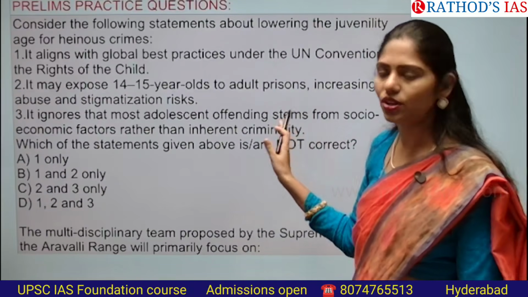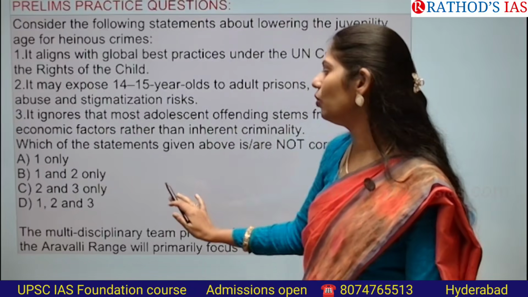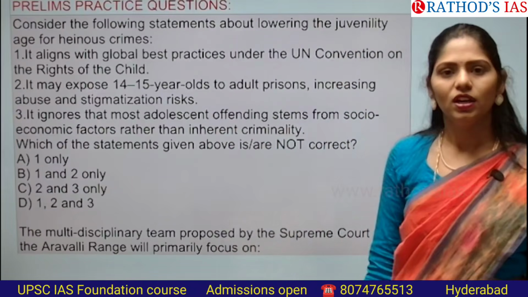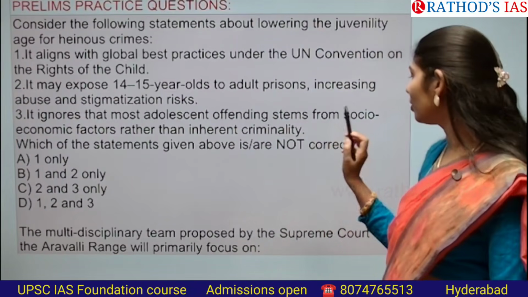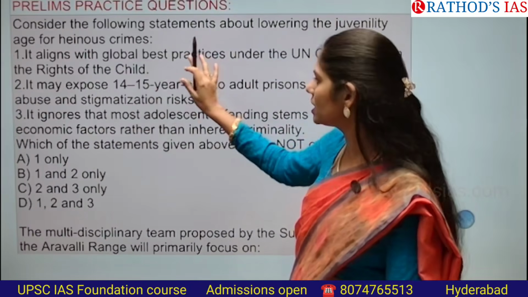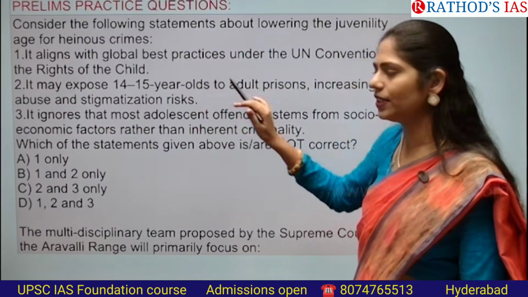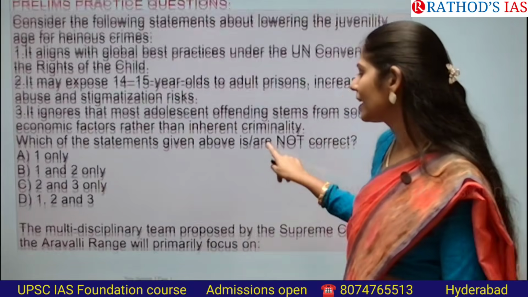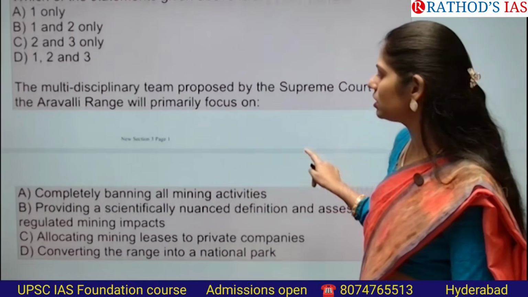Yes, this is also right. So, the answer will be 2 and 3 only. The first statement will be wrong. Here you have to identify the not correct statements, right? So, the answer will be then 1 only. Incorrect statement is 1 only, correct statements are 2 and 3 only. Don't get confused like me, okay? And let us see the next question.